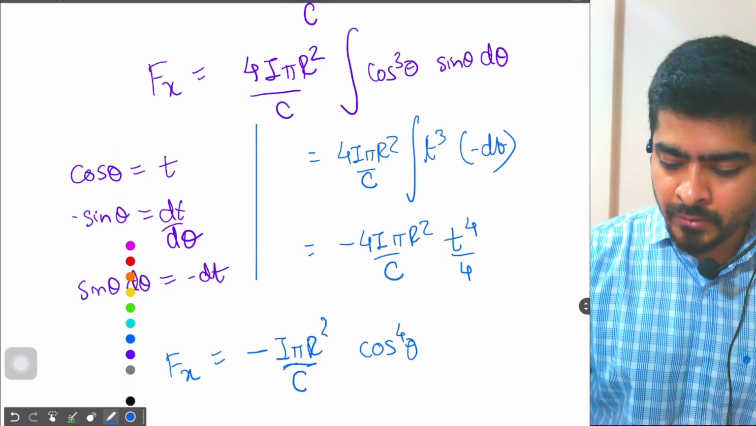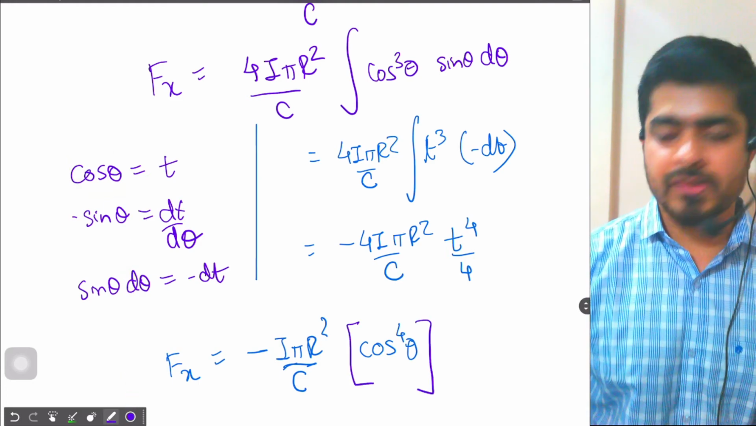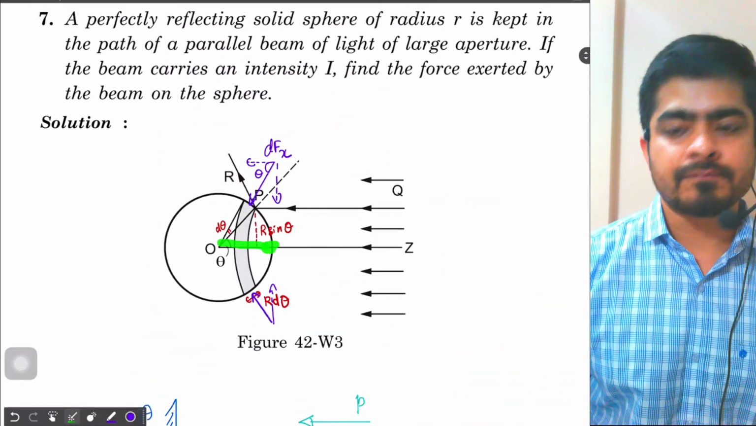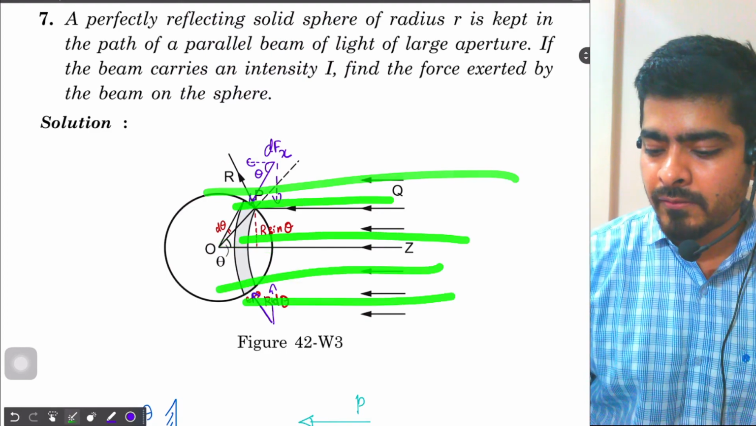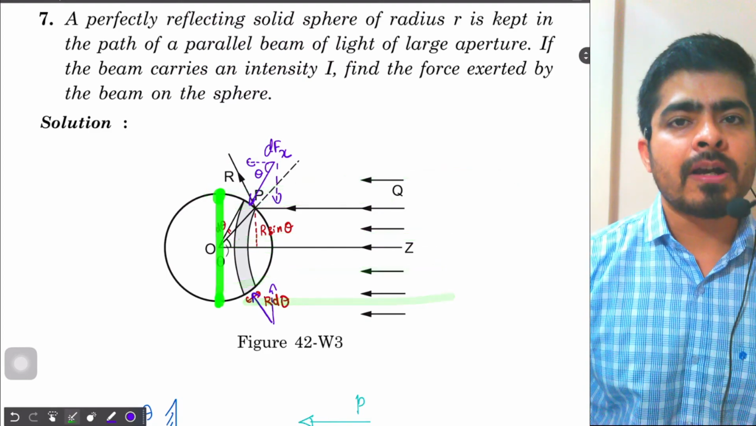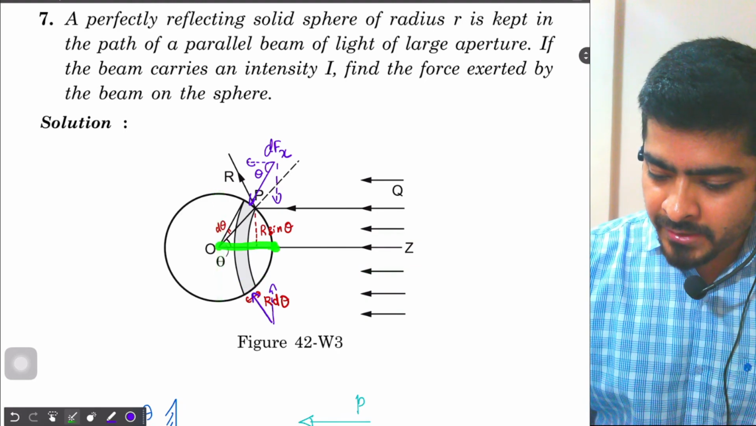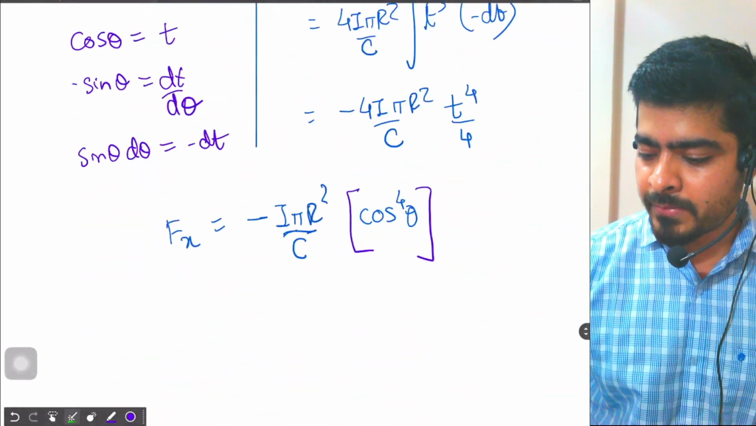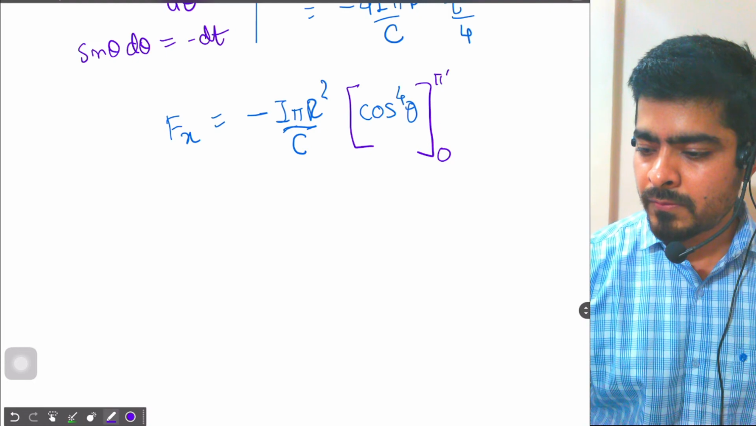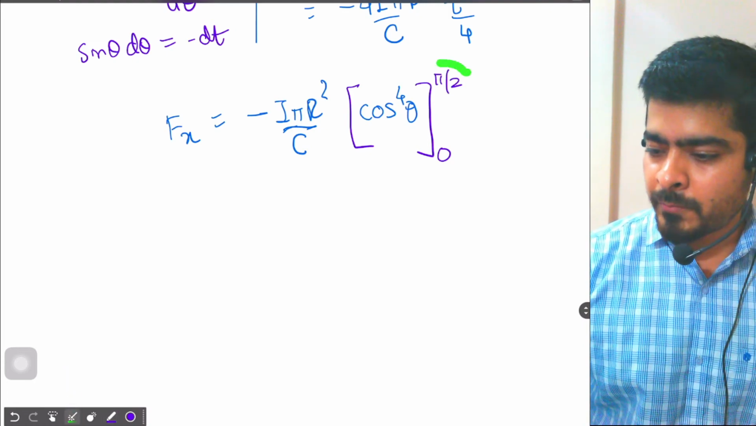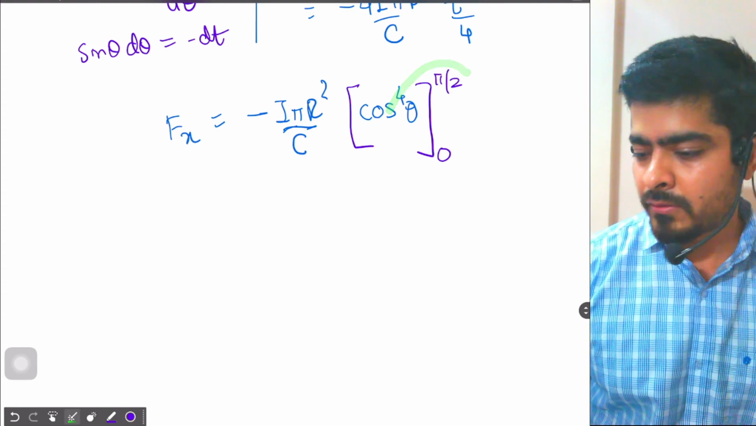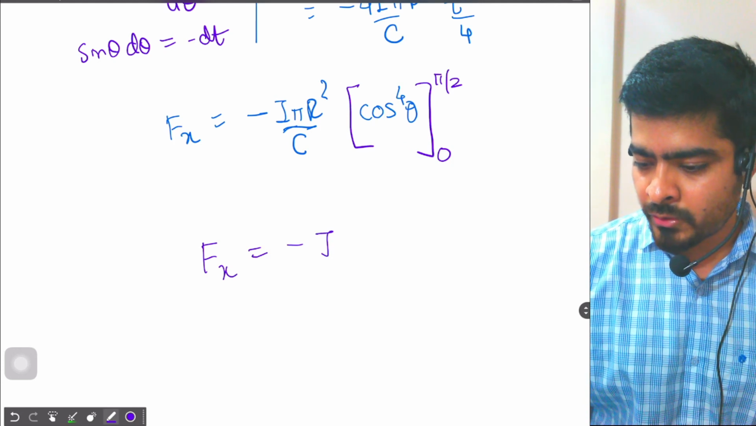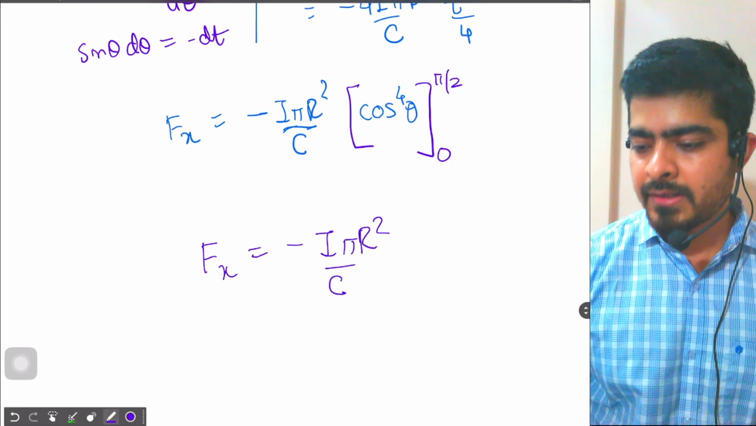Okay, and now I need to calculate the limits of integration. My angle theta is starting from 0, and the light is shining where? Light is shining only up to these 2 points, up to the end points. So my angle should be measured starting from 0 and go all the way up to pi by 2. So my limits of integration will be 0 to pi by 2. When you put the limit pi by 2, cos pi by 2 will be 0, and when you put the limit 0, cos 0 will be 1. So I'll get my net force along the x-axis to be equal to I pi r square divided by c.